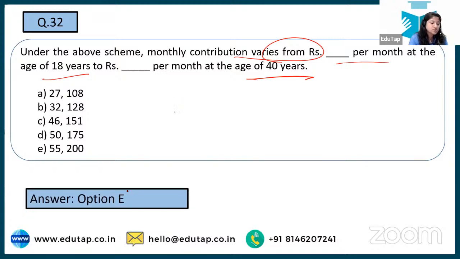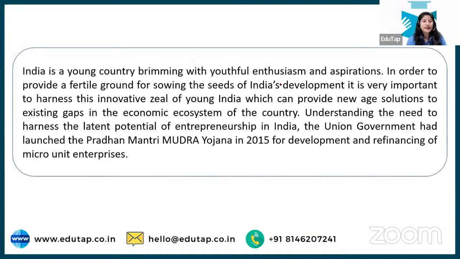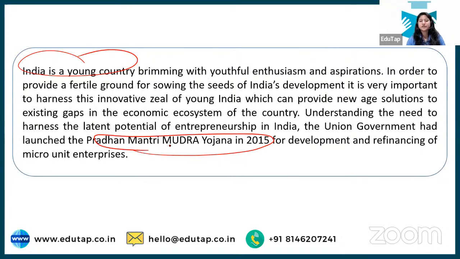Sorry, yeah, that is option number E. We are talking about 55 when you are 18 and 200 when you are 40 years. Next is, India is a young country. I just looked at Pradhan Mantri Mudra Yojana 2015. So that is how you tackle questions.